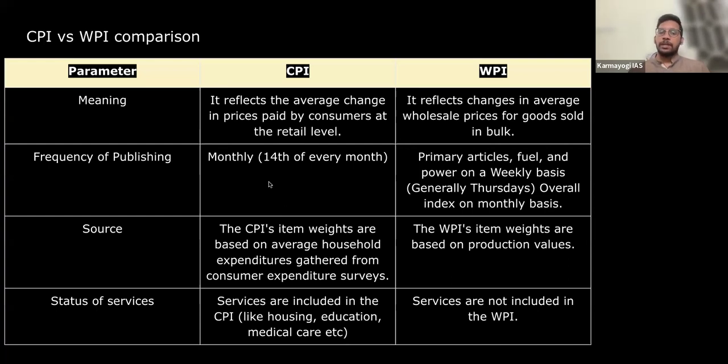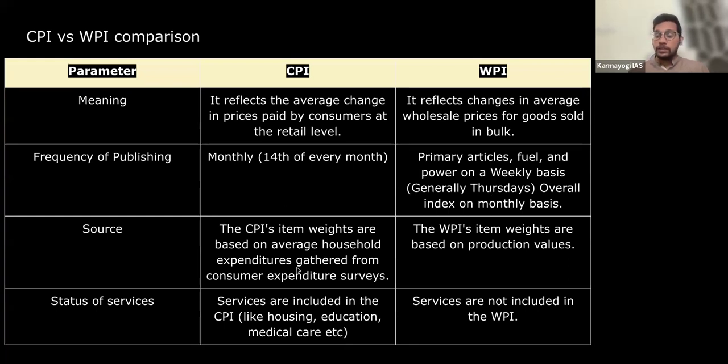And frequency of publication: CPI is published every month, generally on the 14th of every month, whereas for WPI, certain articles like primary articles and fuel, which are very important and volatile, are published on a weekly basis. But generally, the whole WPI is published on a monthly basis, right?